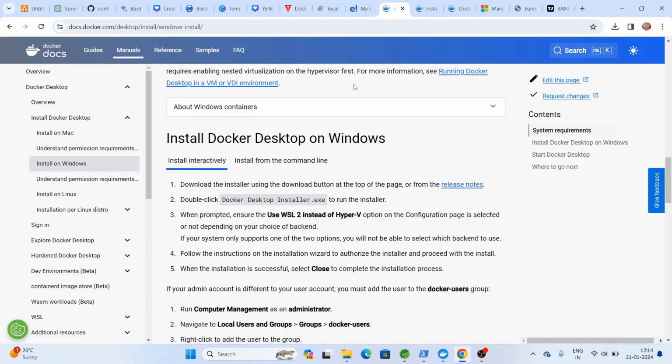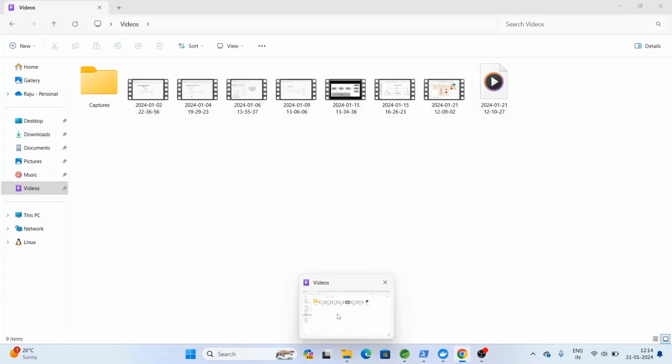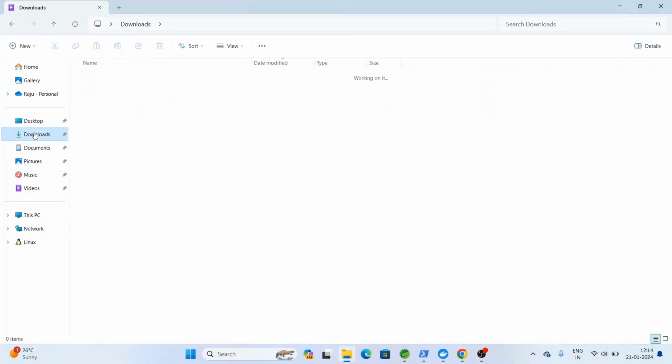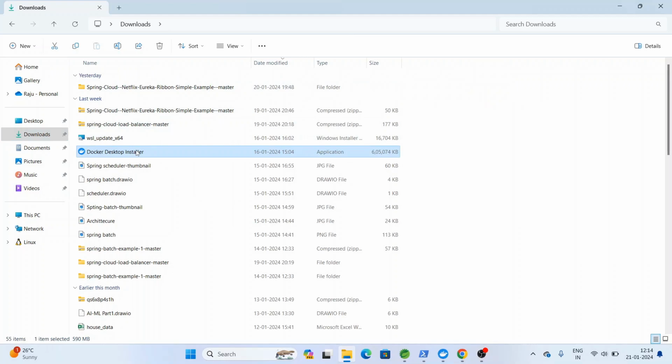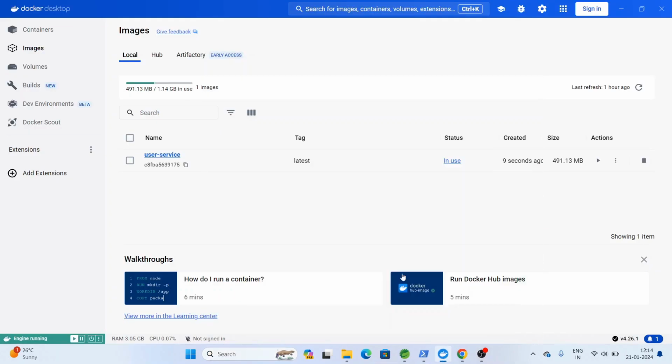Once we click on Docker Desktop for Windows, in the downloads there is a Docker Desktop installer. Just click on this one and install Docker. Once Docker is installed, you can see Docker Desktop. When you click on it, it will open like this.